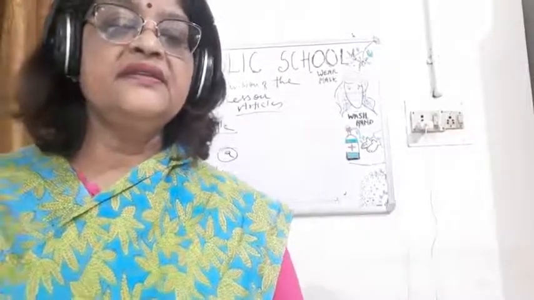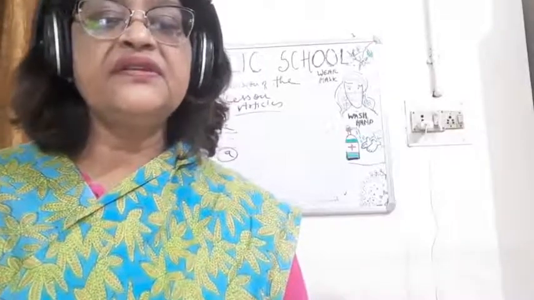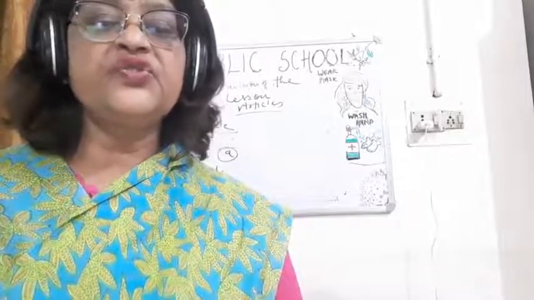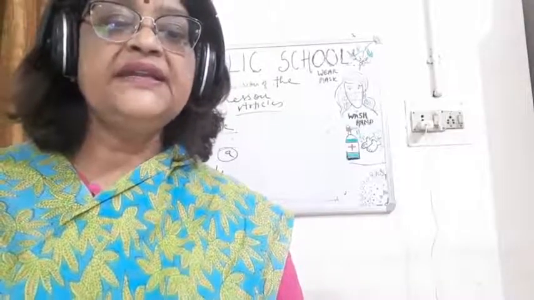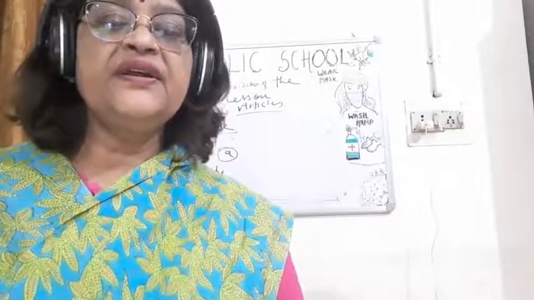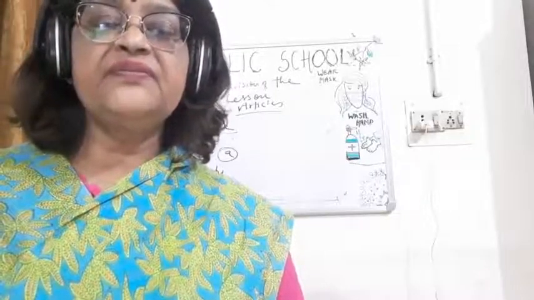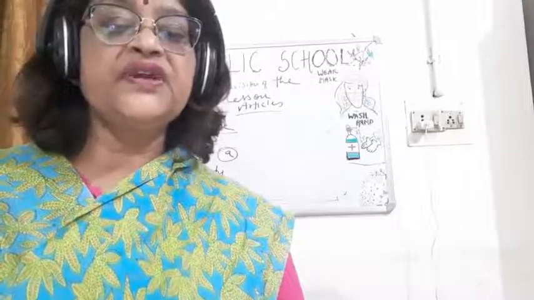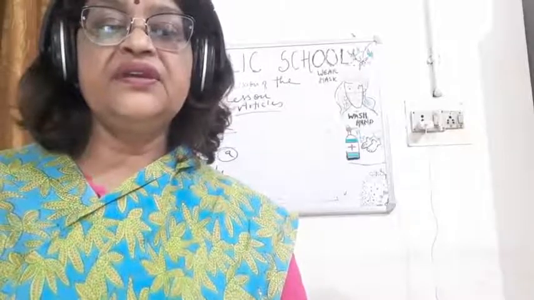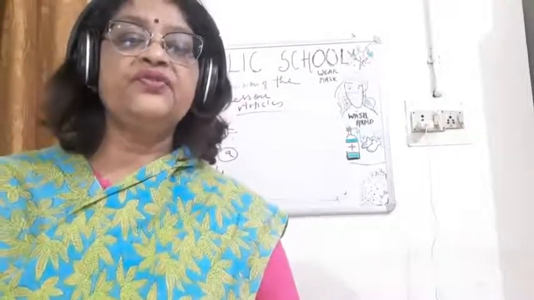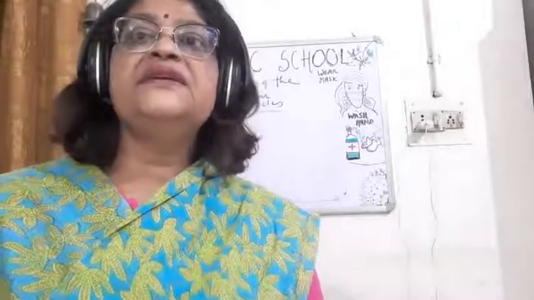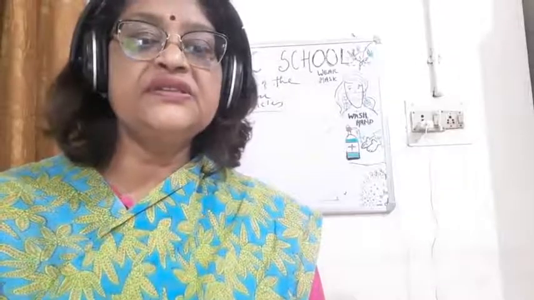Then children, the is used when we expect the listener or reader to be able to identify the thing or person we are talking about. Helen has just bought a house in Wilson Street.